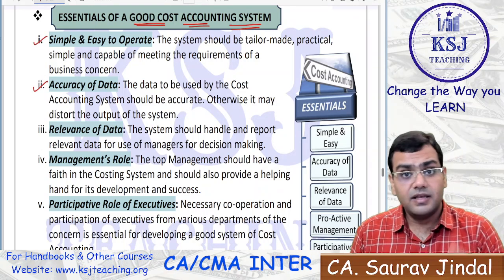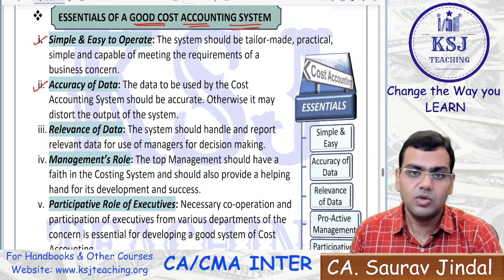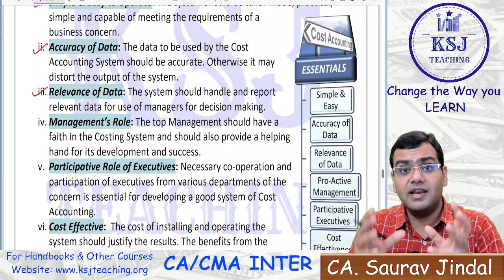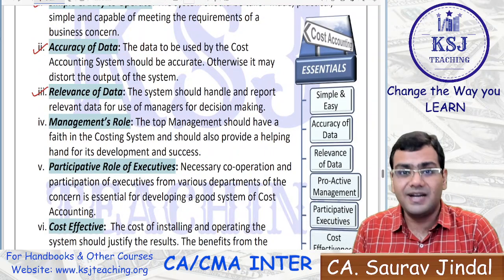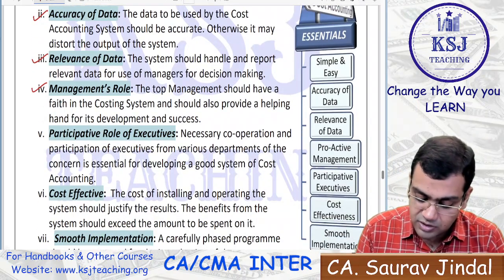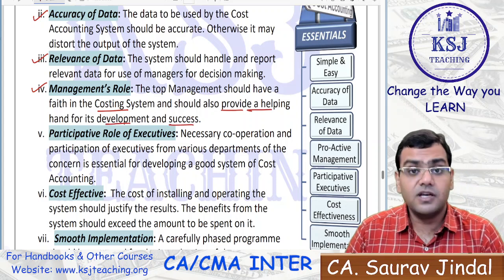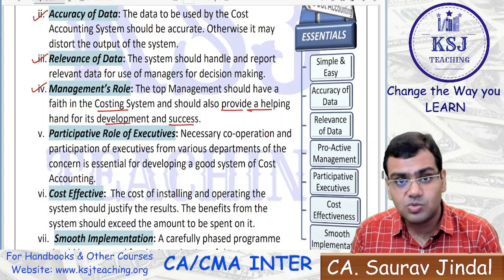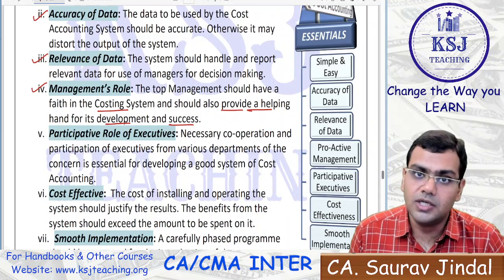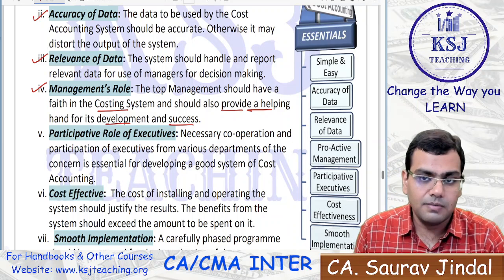Accuracy of the data: if you are not getting the data accurately, then what is the purpose of that system? No, sir, right? It will be defeated. Relevance of the data: only the relevant data should be picked and presented. The management's role: the top management should have faith in the costing system and should also provide a helping hand for its development. If the cost accounting system has to be successful, then the support from the top management is really essential, right? If you are not getting support from the top management, then the system cannot be implemented.